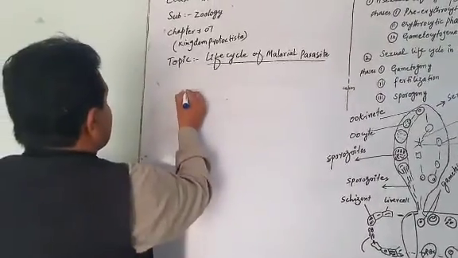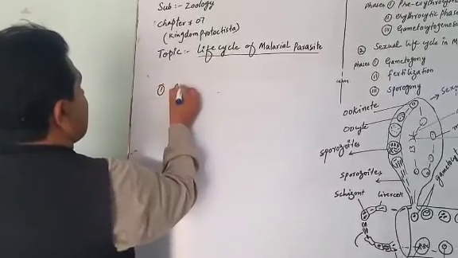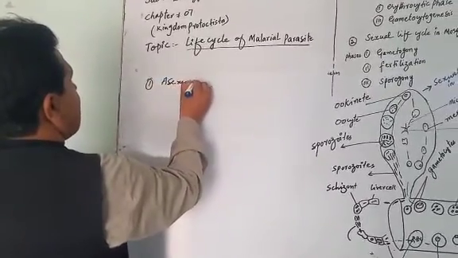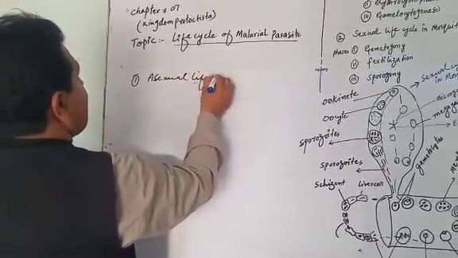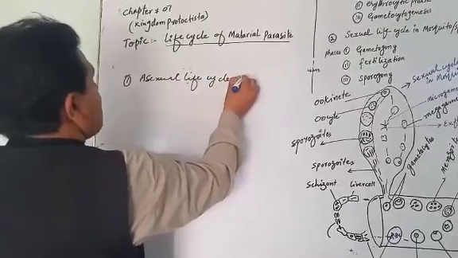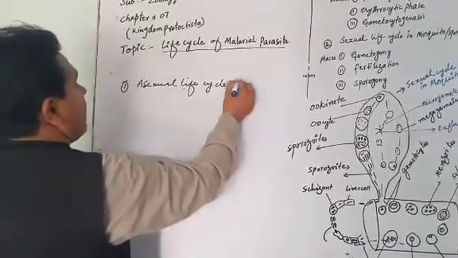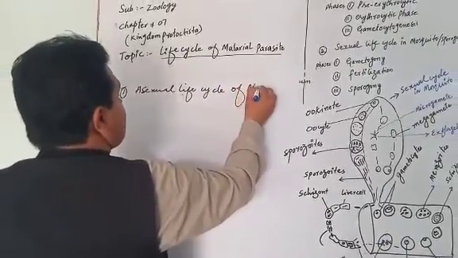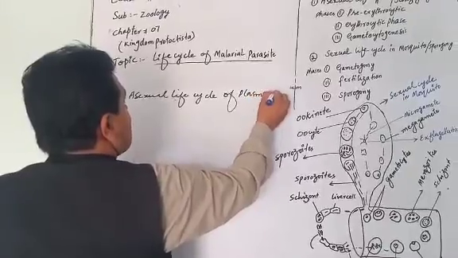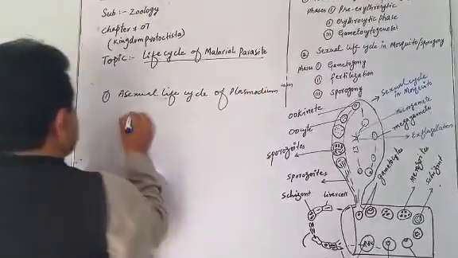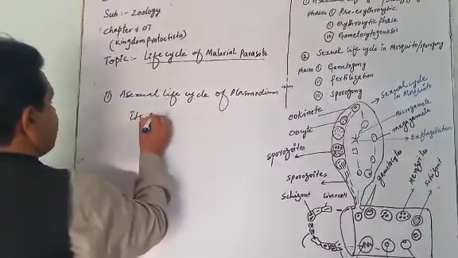And number one, the asexual life cycle of Plasmodium. Its phases.